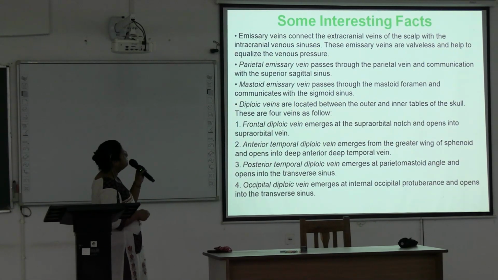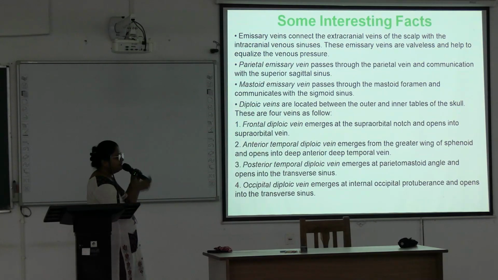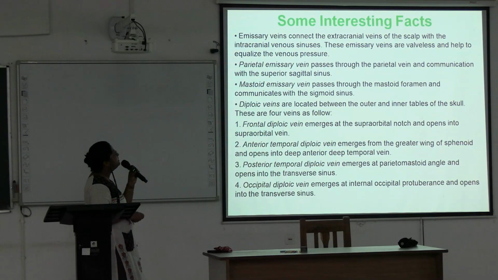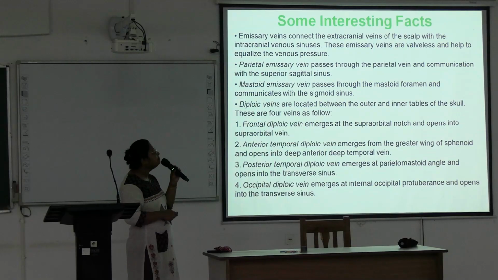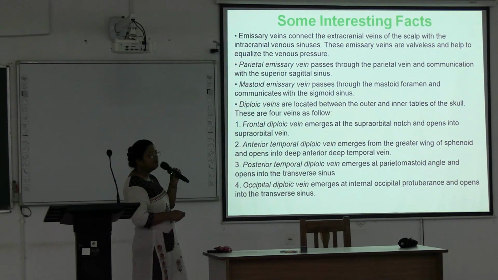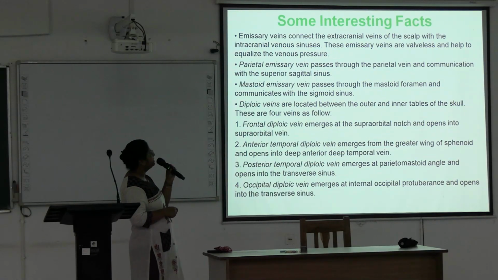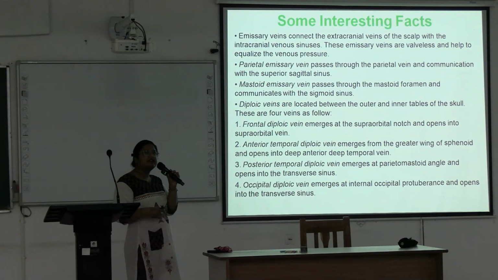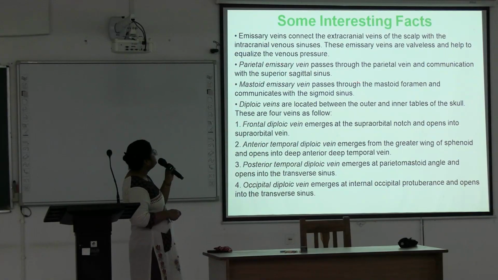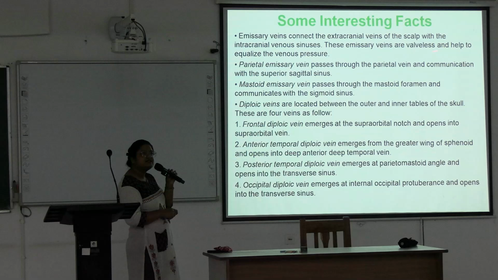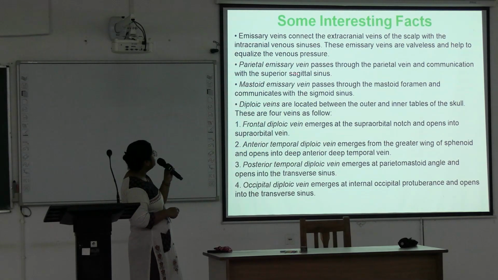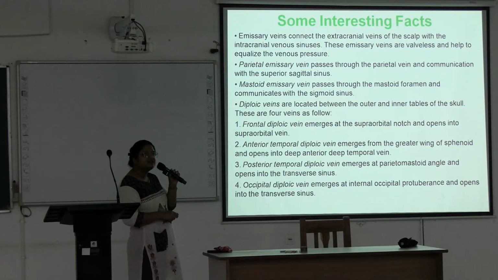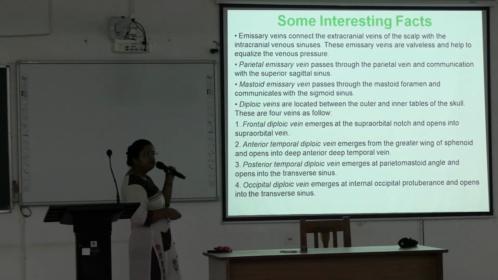Next, some important things: emissary veins. These emissary veins connect the extracranial veins of the scalp with the intracranial venous sinuses, and they are valveless and help to equalize the venous pressures, extracranial and intracranial. Parietal emissary veins pass through the parietal foramen and communicate with the superior sagittal sinus. Mastoid emissary vein passes through the mastoid foramen and communicates with the sigmoid sinus. Okay, different emissary veins are written here.